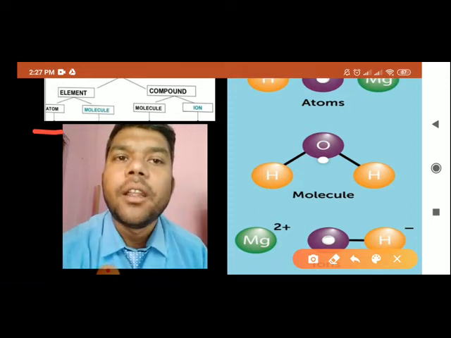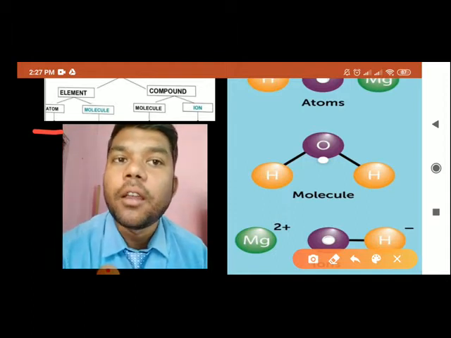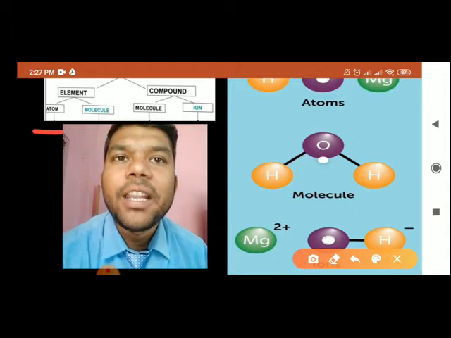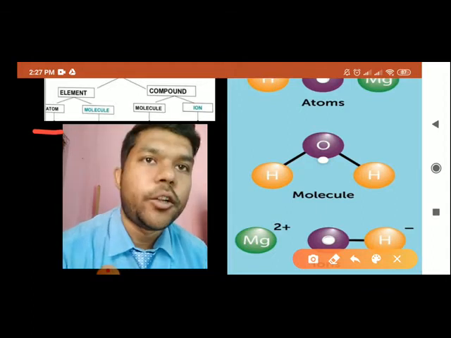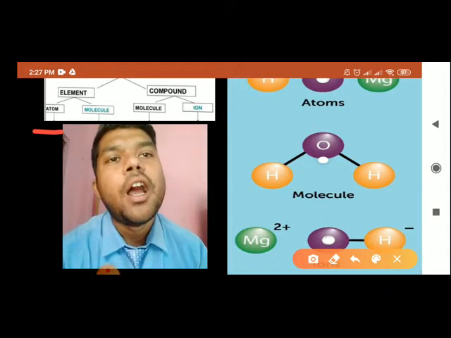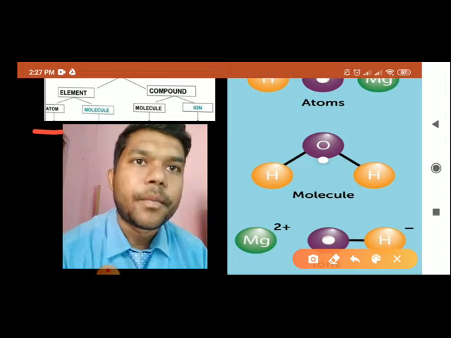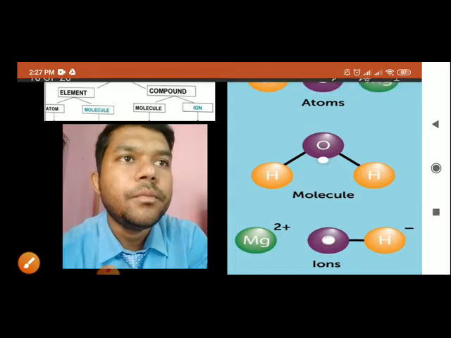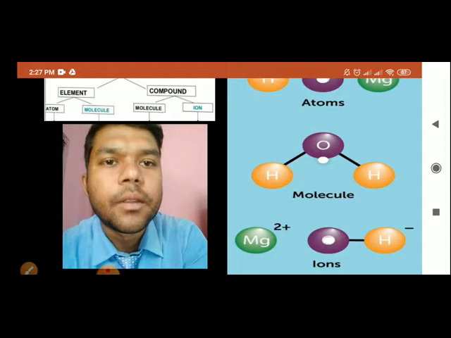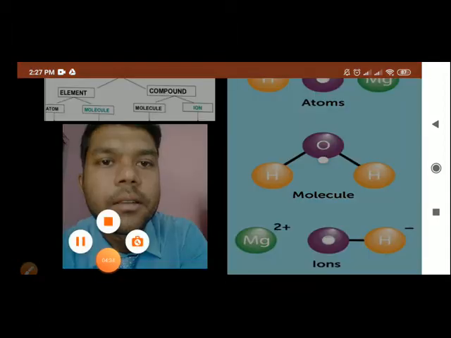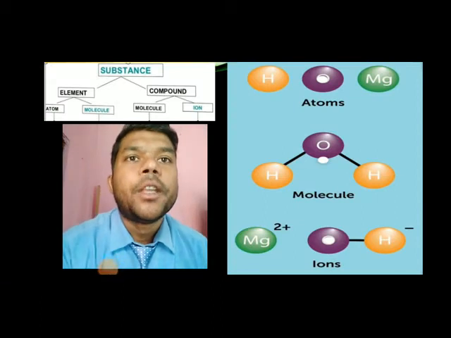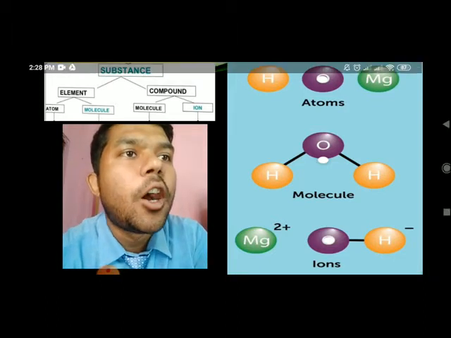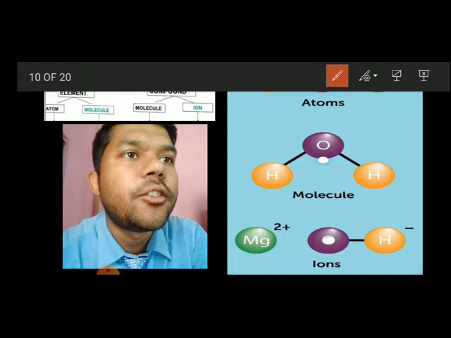That is matter. In earlier classes we have discussed that they are classified into pure substances and impure mixtures, and pure substances into elements and compounds. Now elements are made of atoms and molecules, and compounds are made of molecules and ions. To make it clearer, you can see there the atoms, like hydrogen, oxygen, the atom of hydrogen, oxygen.